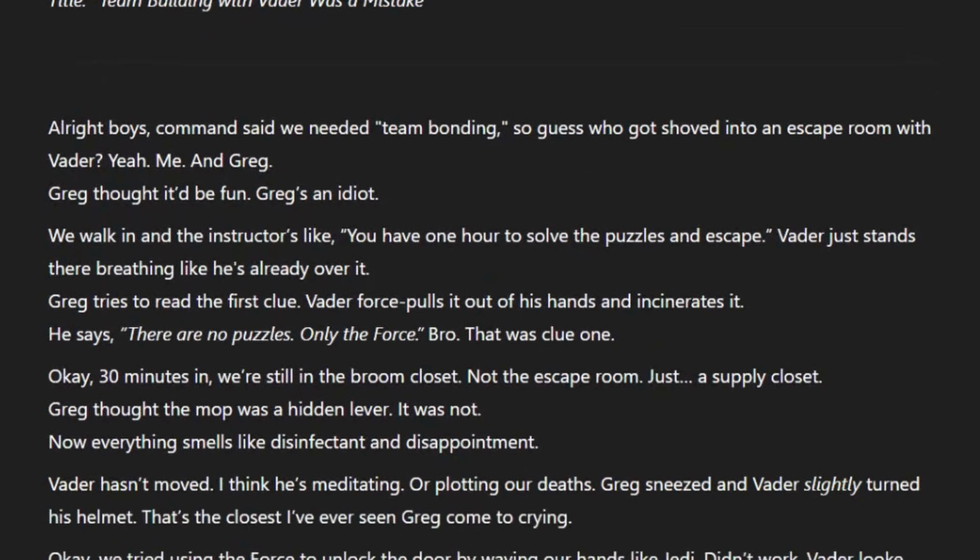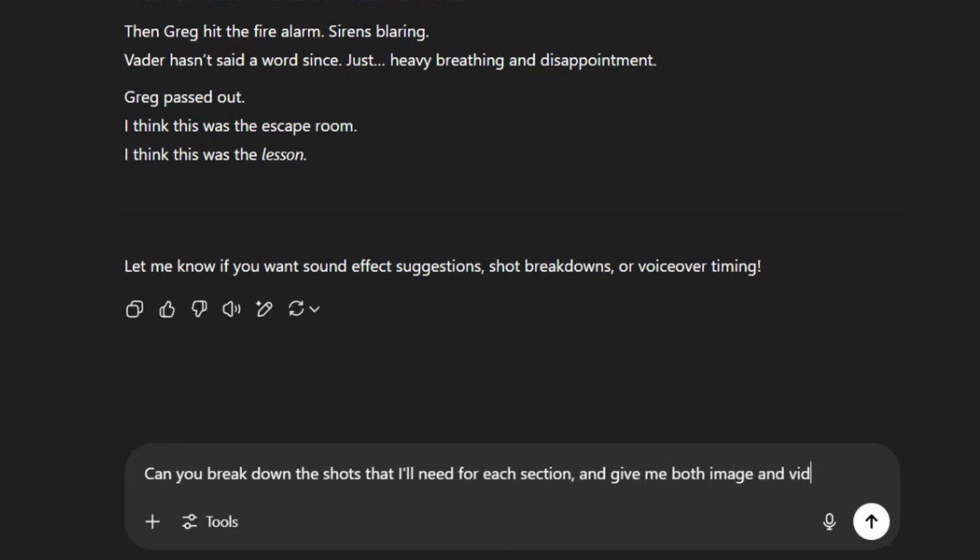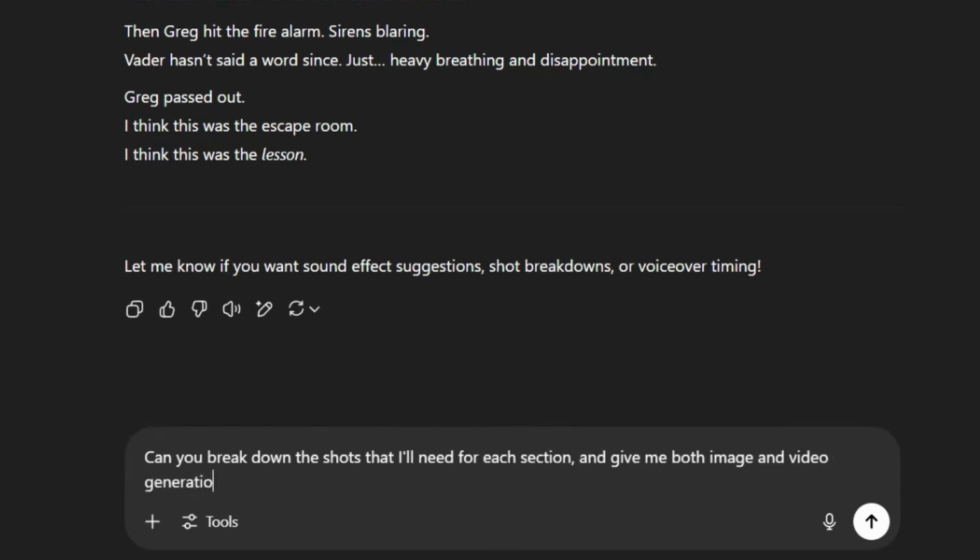Let's go back to ChatGPT. I'm going to ask for a shot-by-shot breakdown of the script, with image and video generation prompts for each one. I like to ask ChatGPT for both image and video prompts. If you just ask for images or video, I often find it will mix the two and describe motion in the image prompt, or scene characters, or layout in the video.